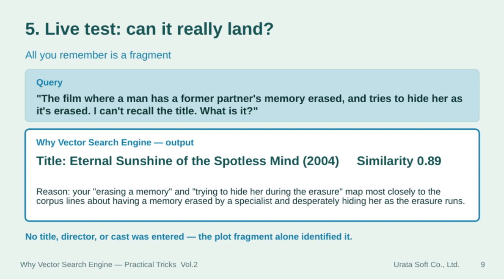This high score shows how well the system understands the plot details, mapping your description closely to the movie's storyline about memory erasure and the emotional struggle involved. This practical example really highlights the power and accuracy of vector search technology.